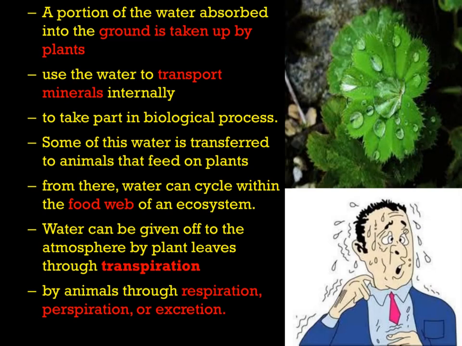A portion of the water absorbed into the ground is taken up by plants. The plants use the water to transport minerals internally. The water takes part in biological processes of an organism. Some of this water is transferred to animals that feed on plants. From there, water can cycle within the web of an ecosystem. Water can be given off to the atmosphere by plant leaves through transpiration, and by animals through respiration, perspiration, or excretion.